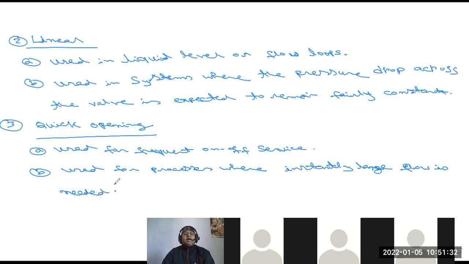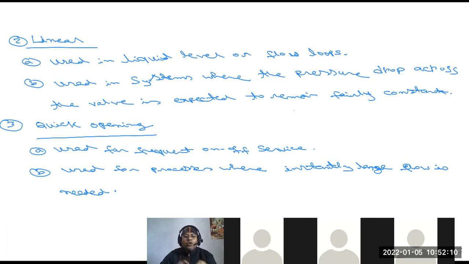So this is number three, the quick opening operations. Number one, it is used for frequent on-off service. Sometimes in our process control industries, using this control valve, you have to frequently switch on and off according to the application, so we use quick opening.